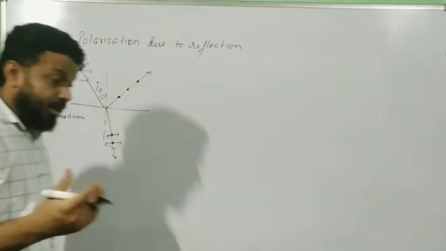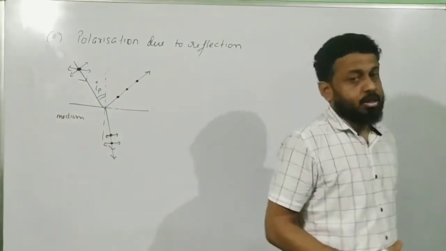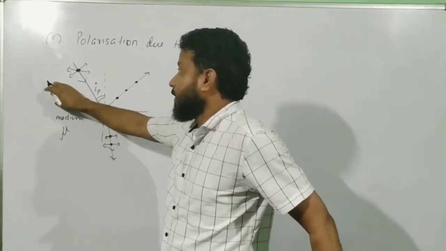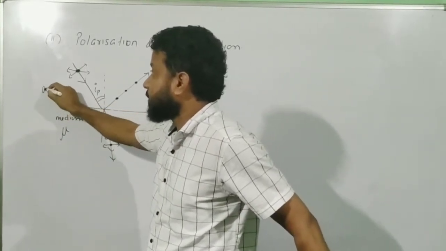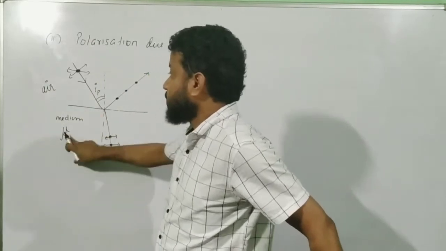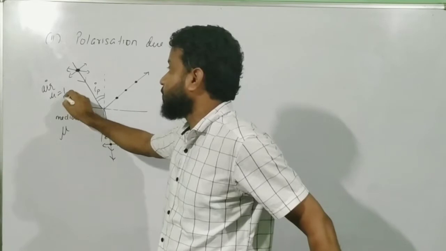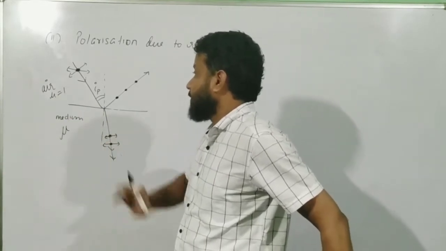Later, a scientist called Brewster found a working formula for this phenomenon, and he proposed that there is a very simple relation involving the refractive index mu. So if I consider that this is air, mu is the refractive index of the medium with respect to air, because air has a refractive index of 1. So let us say the medium has a refractive index of mu.